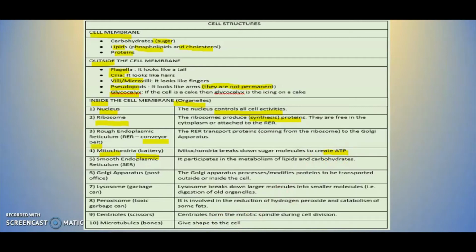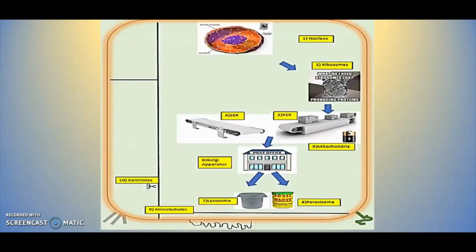So let's take a look at these cell organelles and their functions. Right here, I provided a cell with the different organelles. So right here we have the nucleus, and we said the nucleus is where the DNA is. Therefore, the nucleus controls all the cell activity. So the nucleus is going to tell the ribosome, do your job. And the ribosome is going to produce proteins.